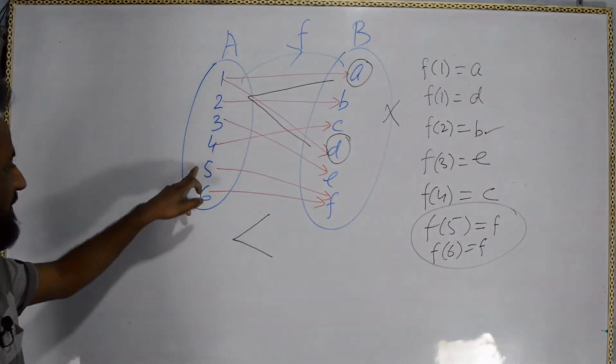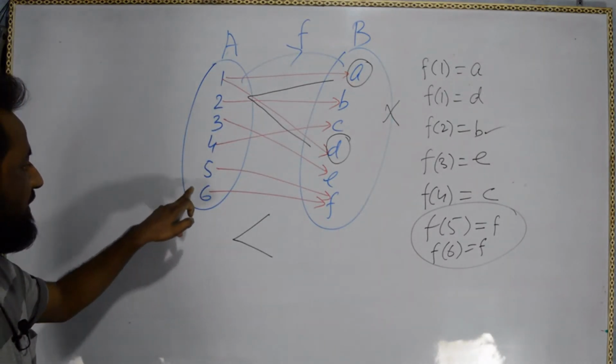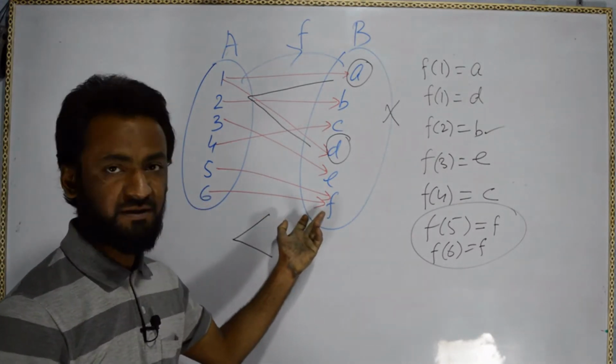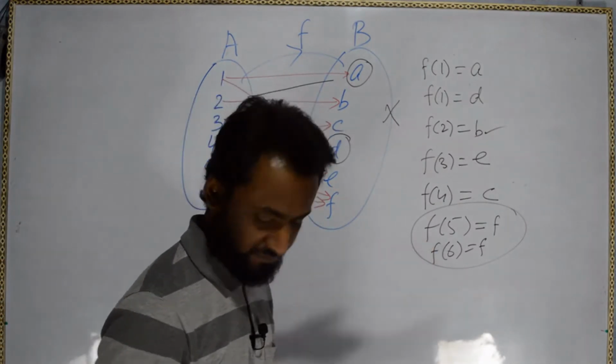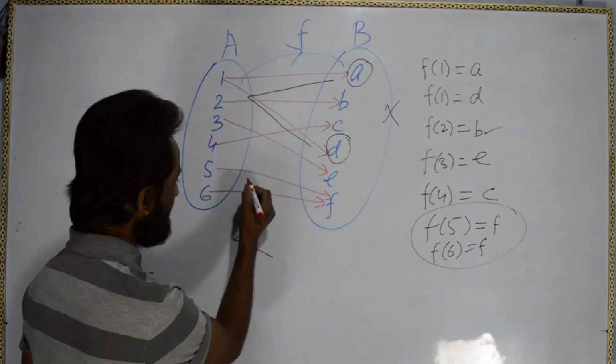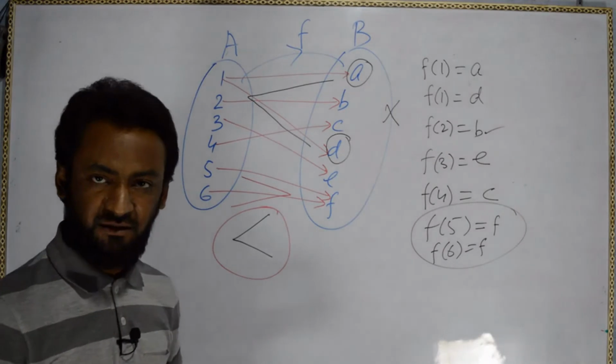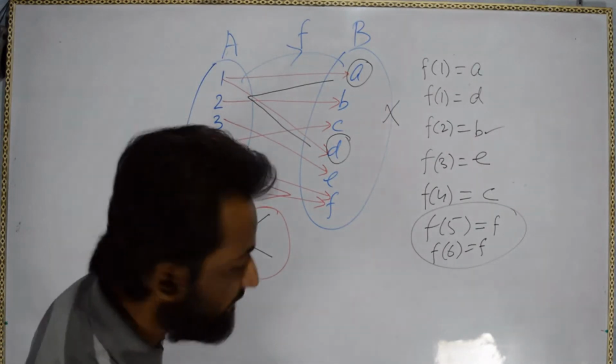So child number 5 and child number 6 are the sons of only one father, that is F. So that's not an issue. Here you can see this sign, but the contradiction is here, so it is not a function. Okay, please note it down.